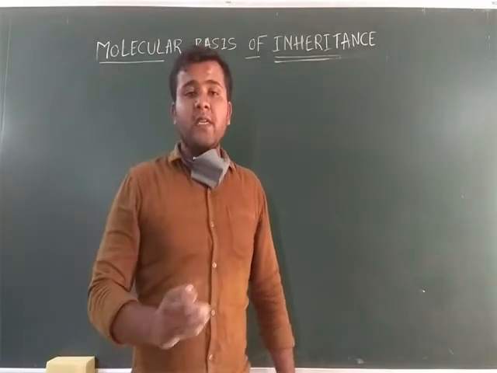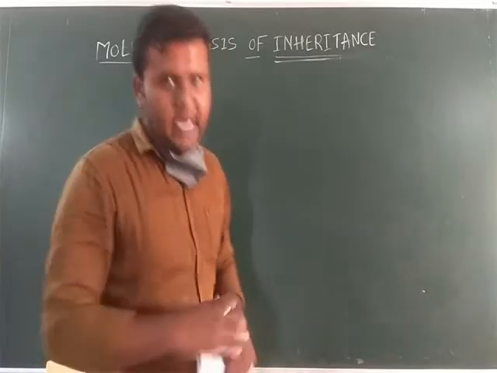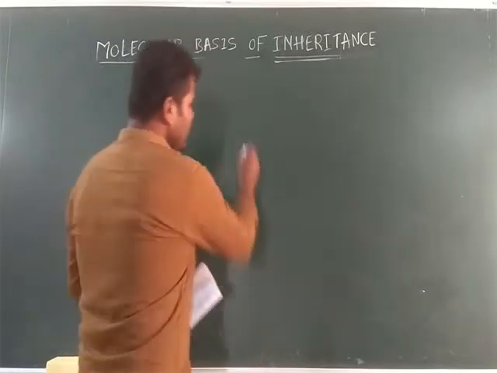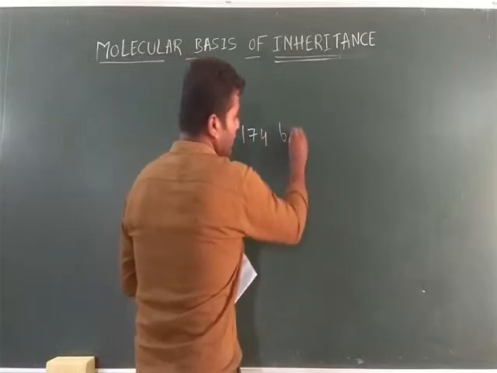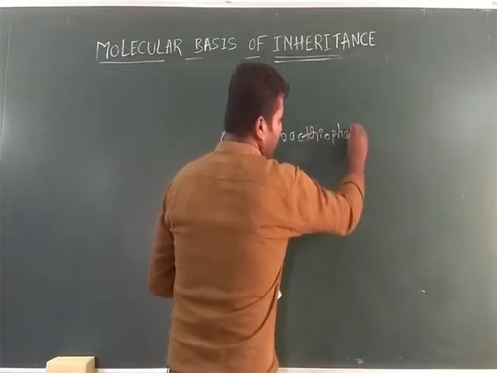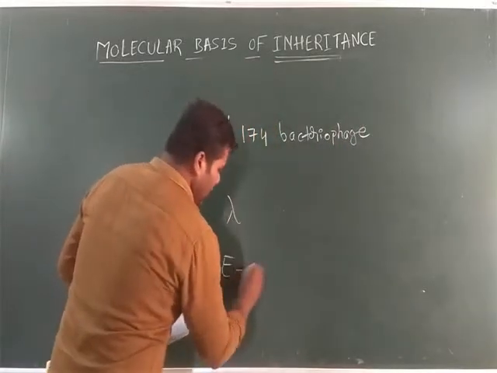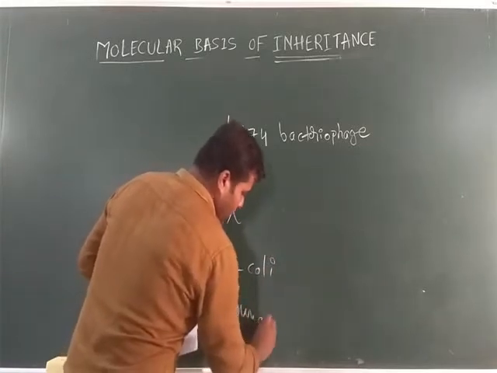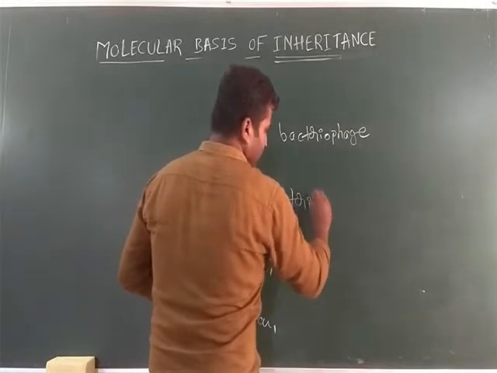The number of base pairs varies in different organisms. As per your NCERT, they gave some examples. Just note down those things. First one, phi X 174 bacteriophage. Second one, lambda bacteriophage. Next, E. coli. Last one, human.